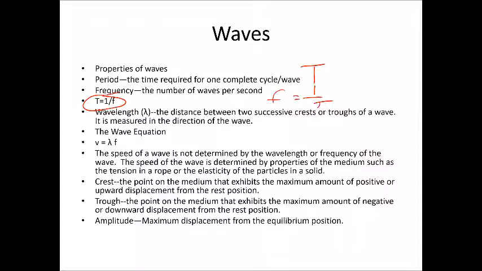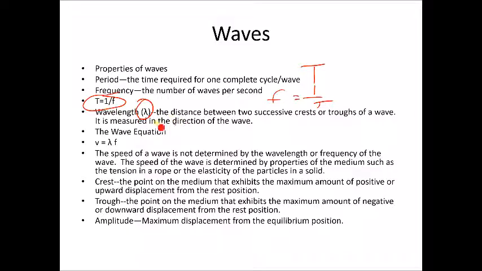The wavelength we symbolize with the letter lambda. It's the distance between two successive crests or two successive troughs on a wave. It's measured in the direction of the wave. It's usually measured in meters or some kind of relation of meters, like centimeters. It can be measured from the same two points on any adjacent waves.